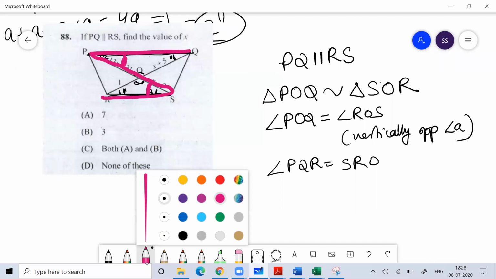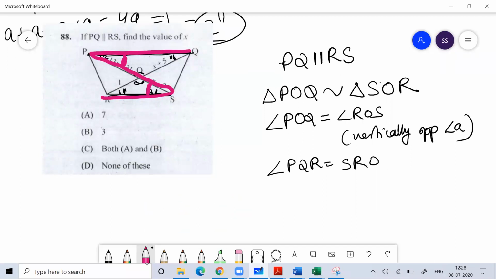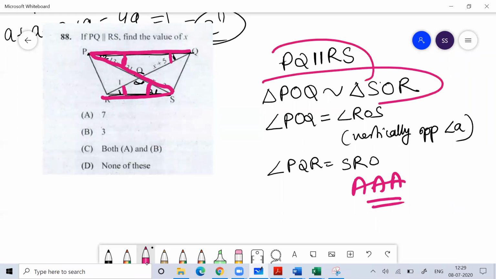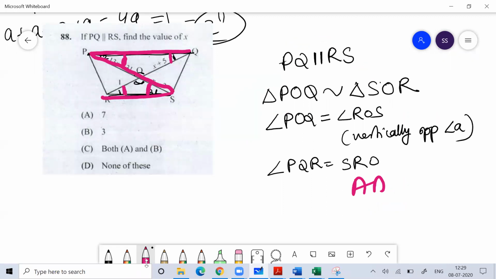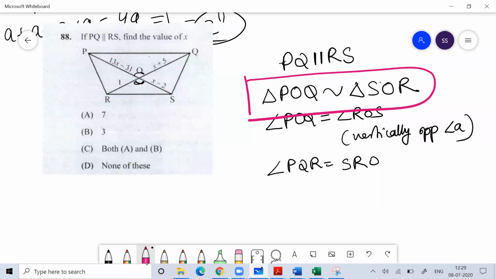So you have to understand this because they are alternate interior opposite angles. Similarly, this angle and this angle will be equal, because of alternate interior opposite angles. So by AA similarity, you can say that these two triangles are similar. Once you understand that these two triangles are similar, everyone who knows the basic concepts of geometry from the 10th standard maths book, you studied the concept of geometry.